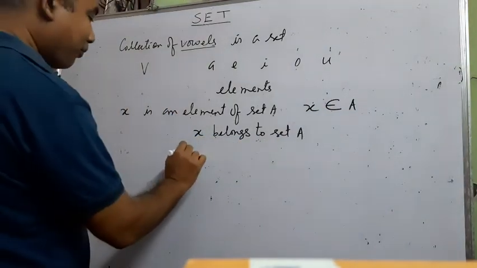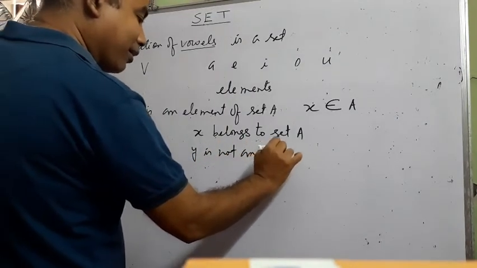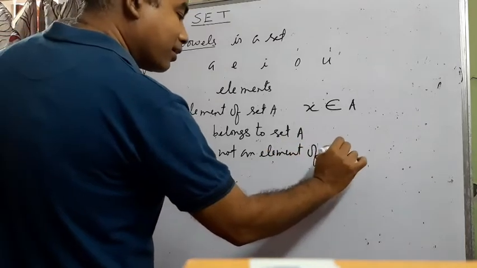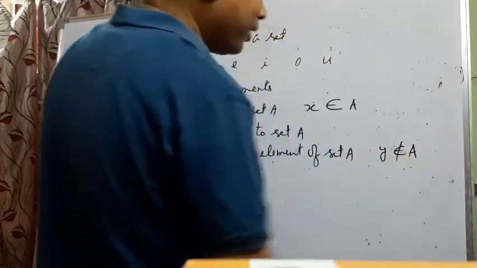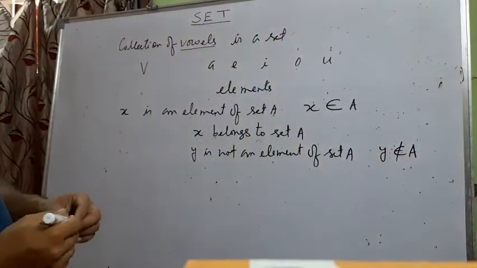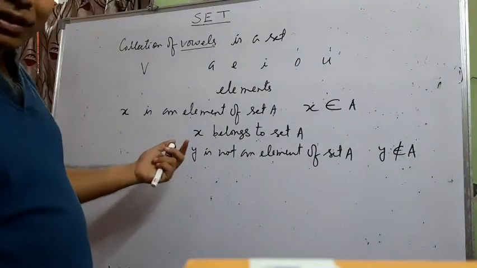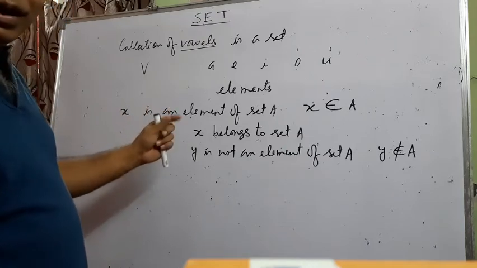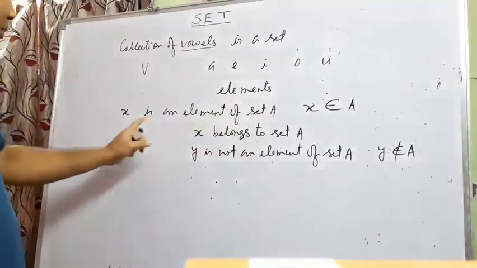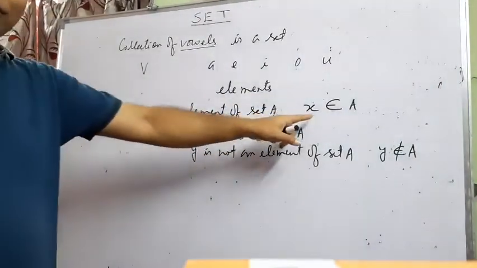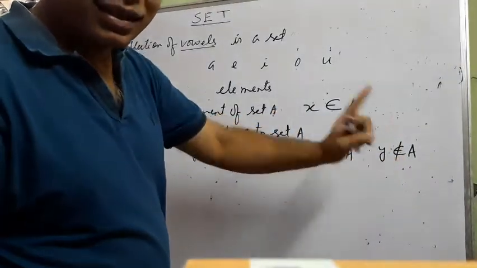Suppose y is not an element of set A. How do we represent it? y does not belong to A. Clear? So a set is represented by a capital letter, any capital letter you can use, and an element is denoted by a small letter. Small x is an element of set A, written symbolically this way. Small y is not an element of set A, written symbolically like that.